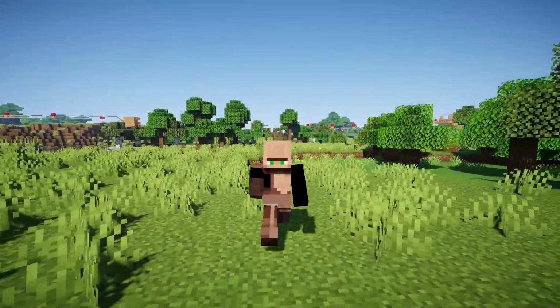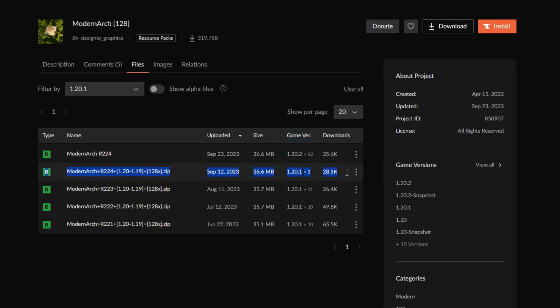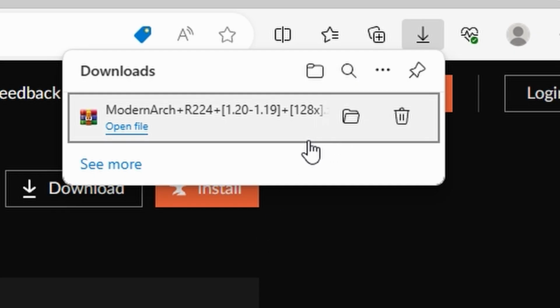Download a shaders pack. Once you've installed the shaders mod, look for a shaders pack that is compatible with both the mod and your Minecraft version. These packs are typically available as zip files.